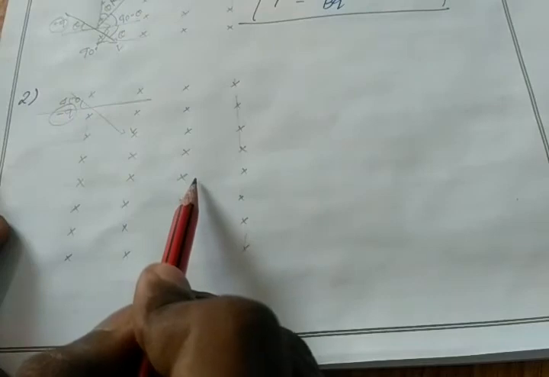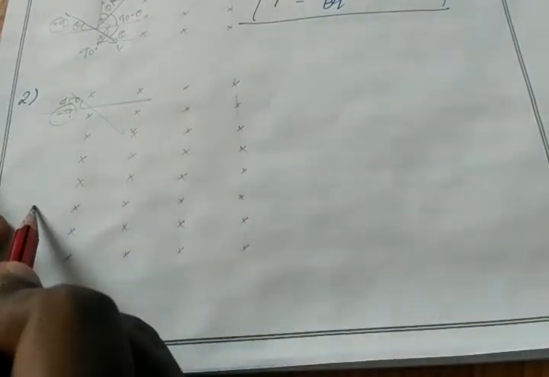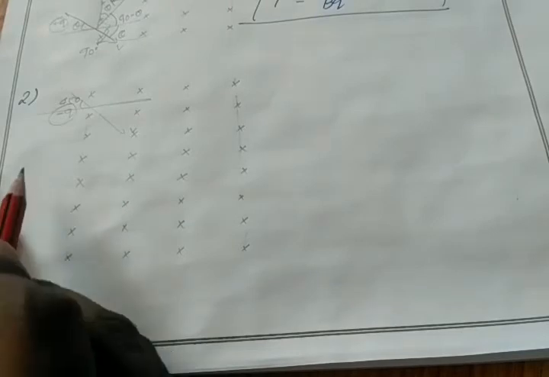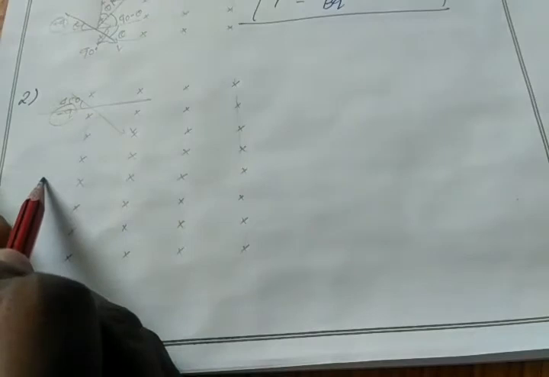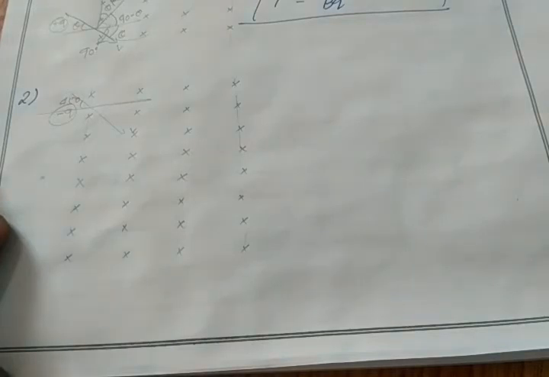If you apply the right hand palm rule for this positive charge, you get the same direction. If a negative charge comes from here, then the force must be here. If a positive charge comes in the opposite direction, the force is also here. Clear? So for a negative charge, my force direction is just opposite to that of the positive charge. You just keep it in your mind.